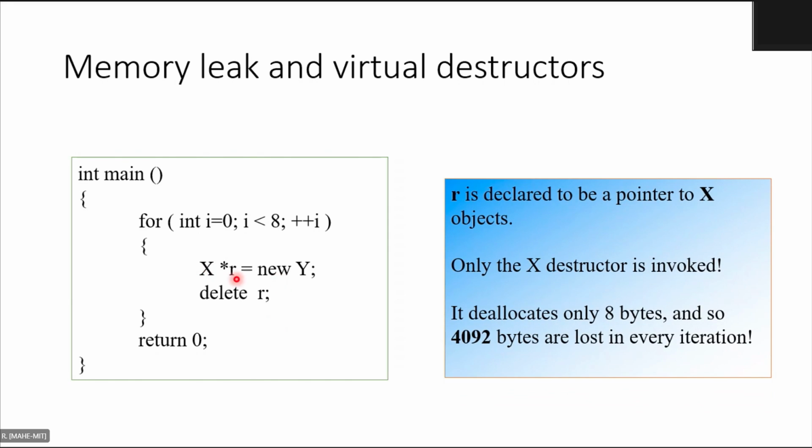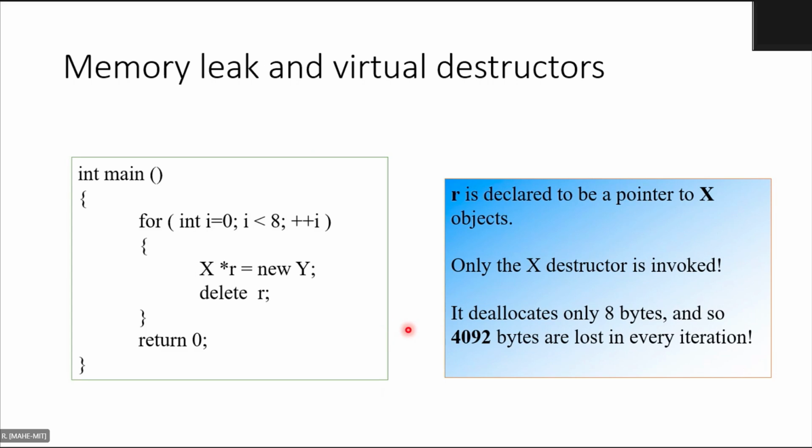So the problem is over here. If you observe, R is declared to be a pointer to X objects, X type pointer. Since R is declared as a pointer of type X, only the X destructor is invoked, because you are saying delete R. R is of type X, so only the X destructor will be invoked. It deallocates only 8 bytes.